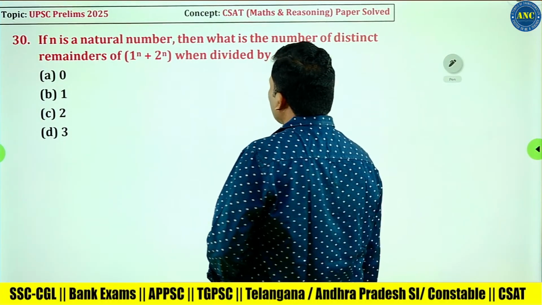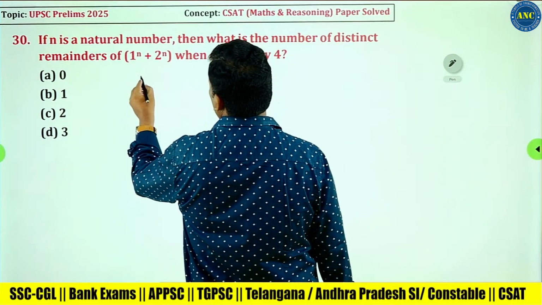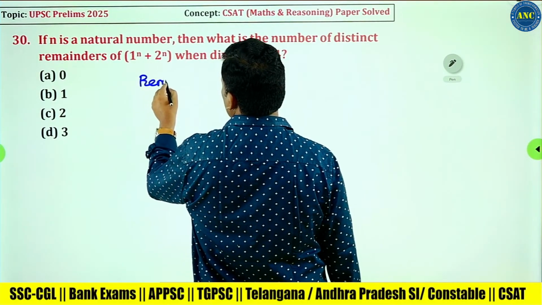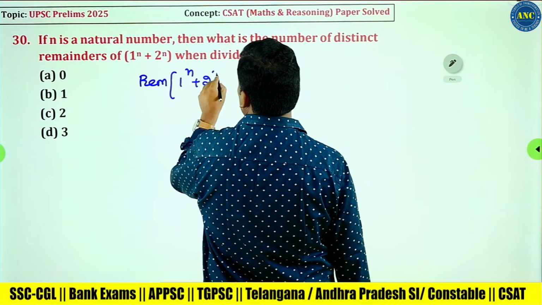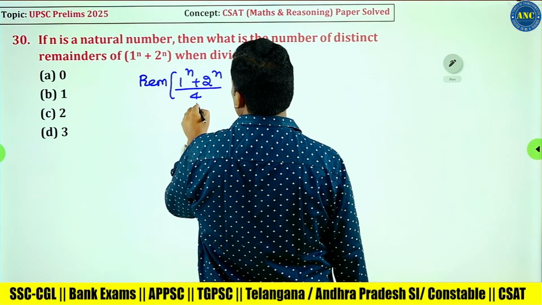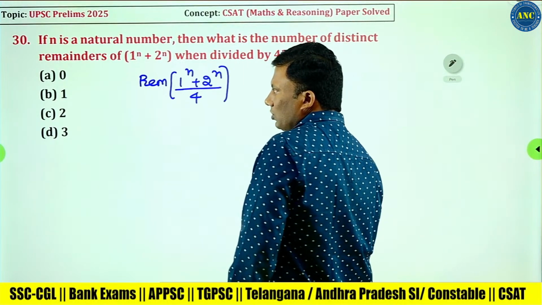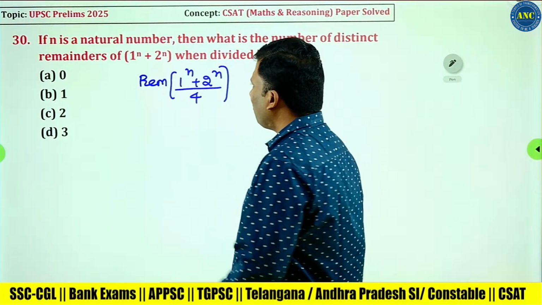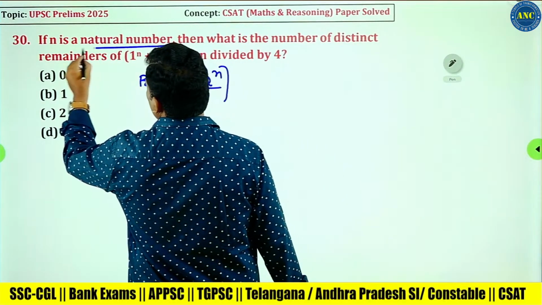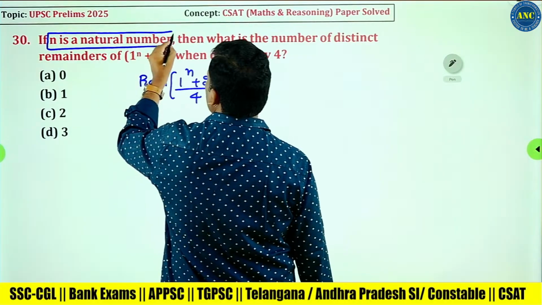If n is a natural number, what is the number of distinct remainders you will get when 1 power n plus 2 power n is divided by 4? What is given in the question? n is a natural number. Use these concepts.